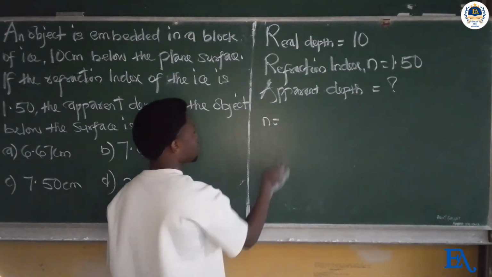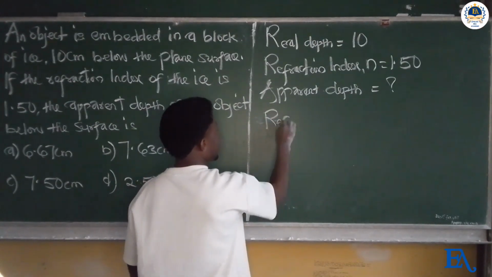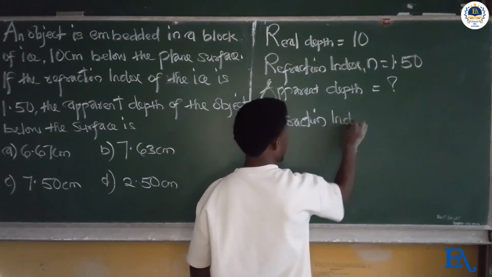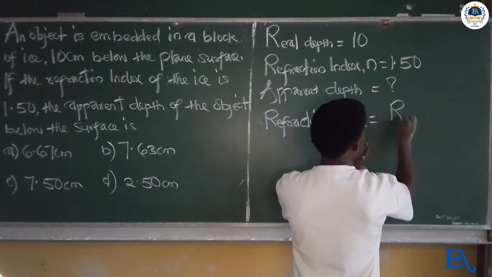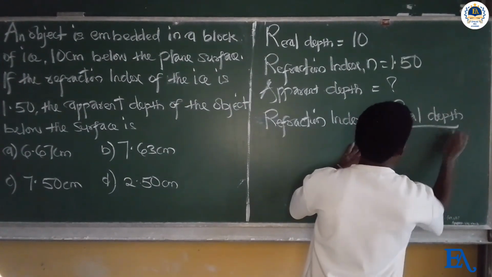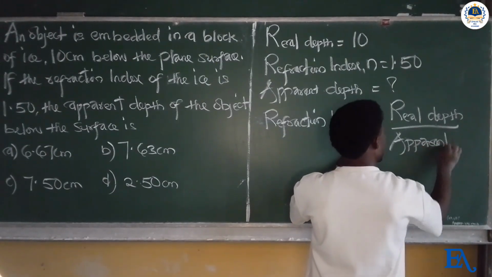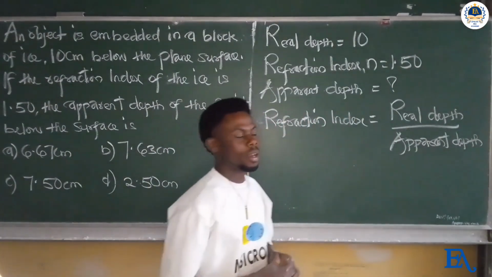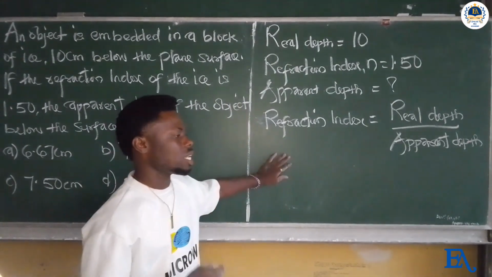index n is equal to real depth divided by apparent depth. Real depth over apparent depth. This is the formula. But you are required to determine the apparent depth on the board.